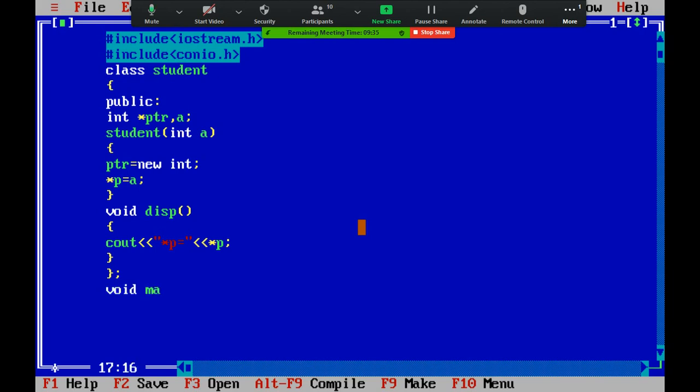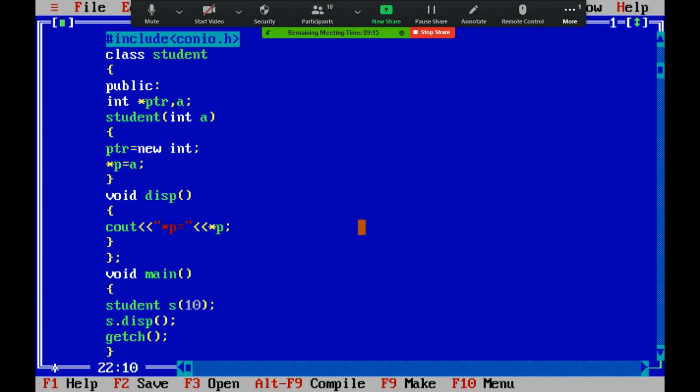Now write void main. Now what is the class? Student class. I am going to create an object with the constructor, to which I will pass the value 10. Now s dot display function I am calling, and I am closing the function. I am writing getch and closing the program.